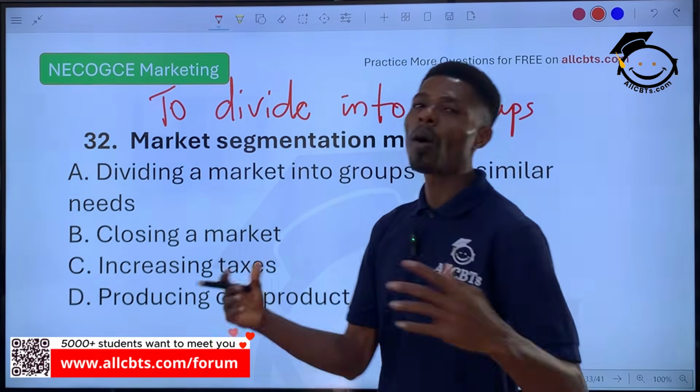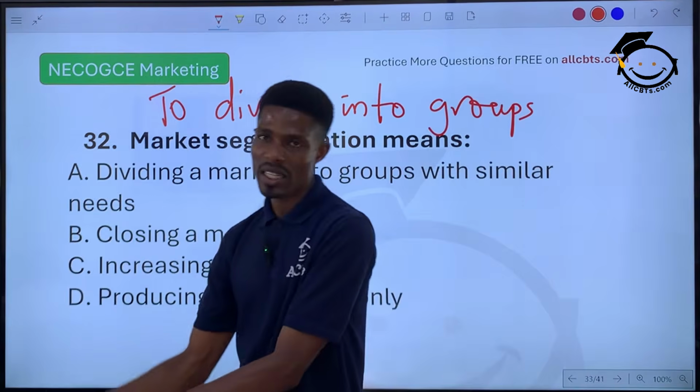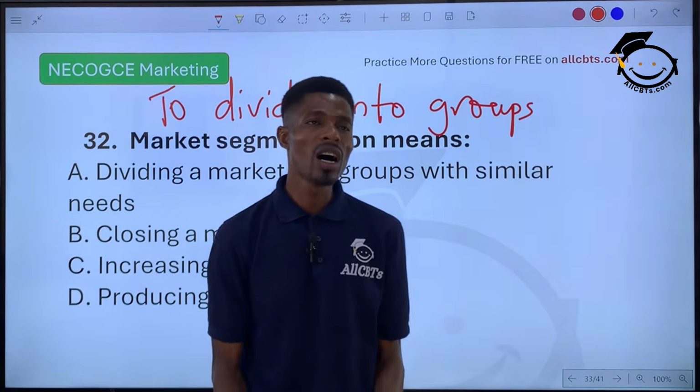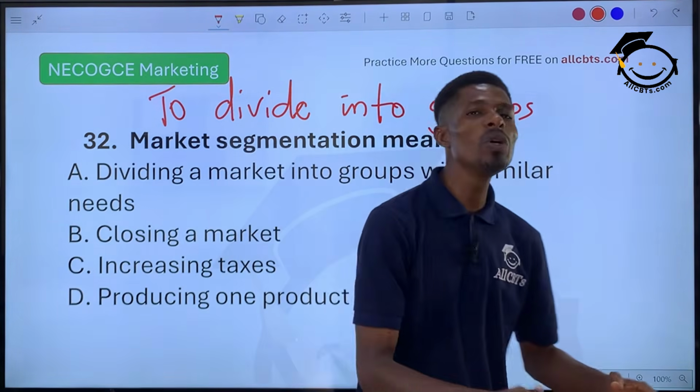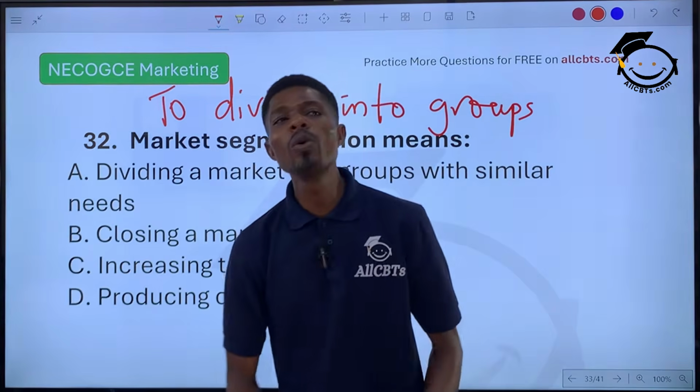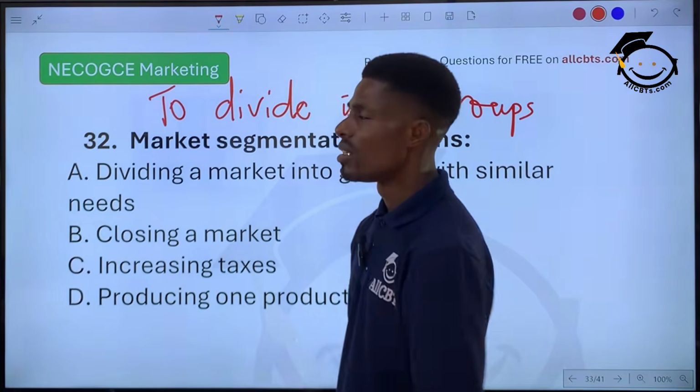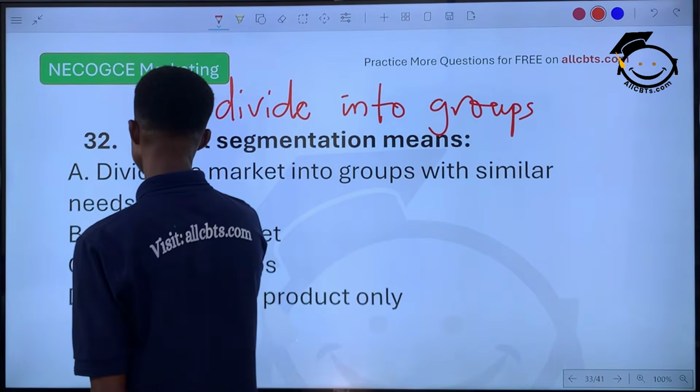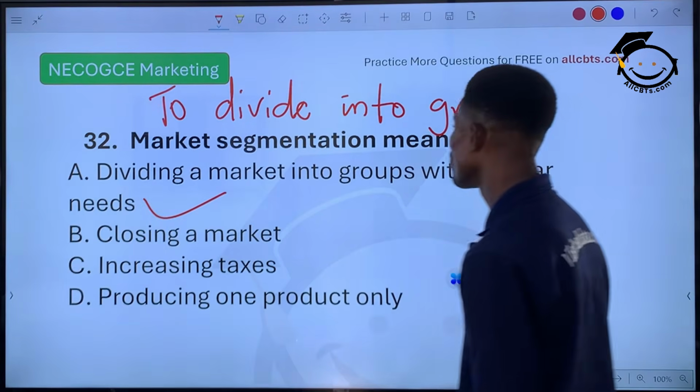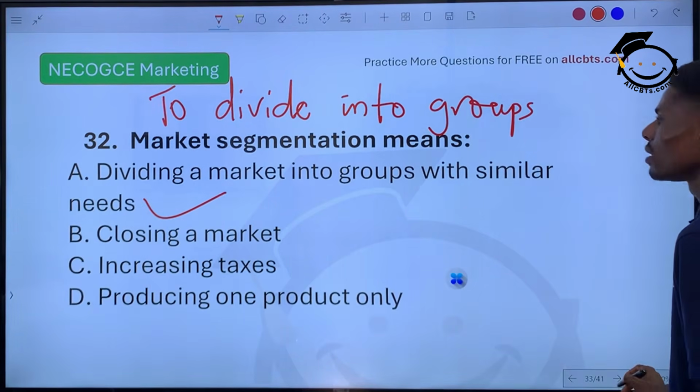So people who need umbrellas, you segment them one side. People who need pancakes, one side. People who need raincoats, one side. People who need laptops, one side. So that's what you do. So the correct answer is dividing a market into groups with similar needs.